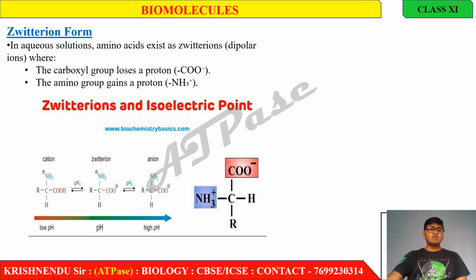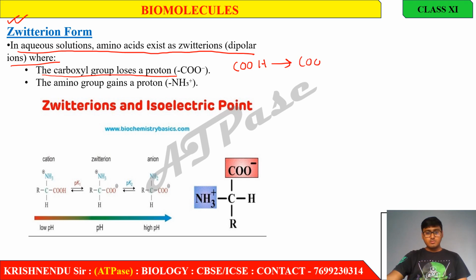Next, the concept is the zwitterion. This is one of the most important and interesting concepts of this chapter. What is a zwitterion? In aqueous solution, amino acid exists as a zwitterion or dipolar ion, where the carboxyl group loses a proton, that is COOH to COO minus.